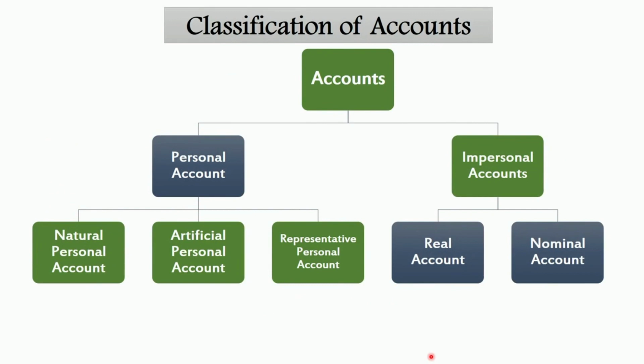Now, after understanding what is journal, we are going to discuss about the classification of accounts. In journal, the transactions are recorded on the basis of rules of debit and credit. So, there are three broad classification of transactions: personal transaction, transaction related to assets and properties, transaction related to expenses, losses, incomes and gains. So, on the basis of these transactions, there are two broad classification of accounts, that is personal account and impersonal account.